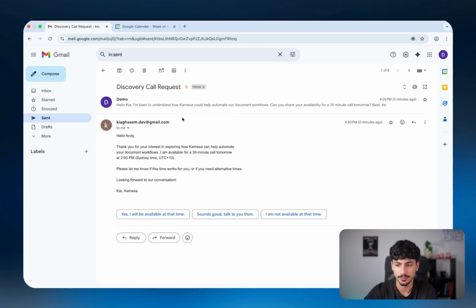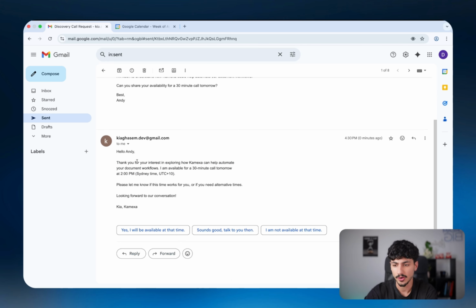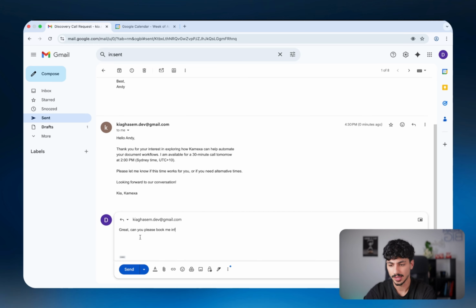And literally within a couple of seconds, you can see that the customer receives a reply to their email saying, "Hello, Andy. Thank you for your interest in exploring how Comexa can help automate your document workflows. I'm available for a 30-minute call tomorrow at 2 p.m.," which is exactly what we told the AI agent to say. And now let's say the customer responds with, "Great, can you please book me in?"